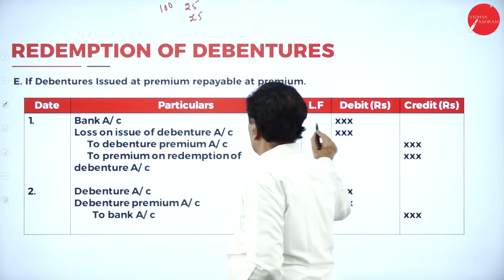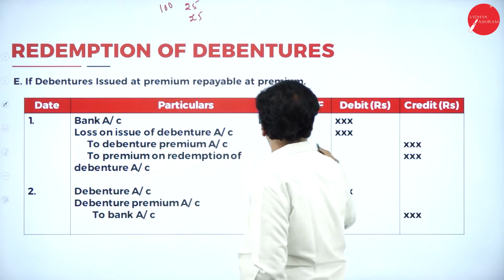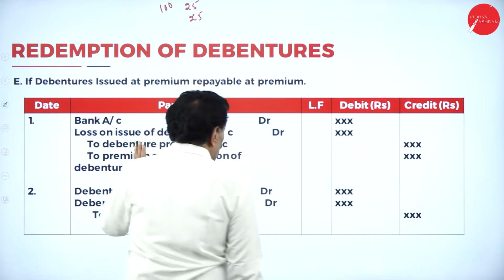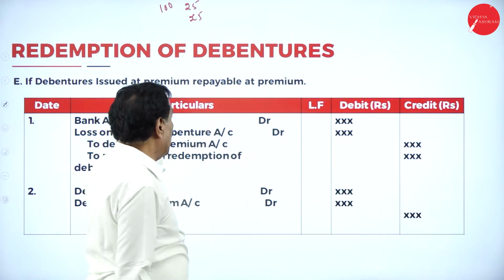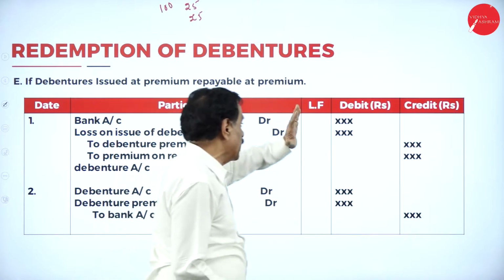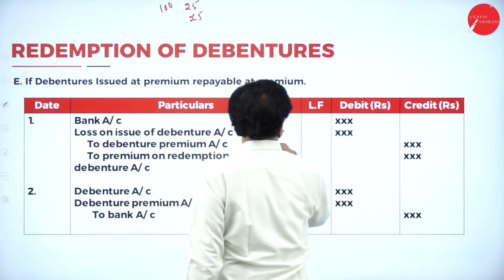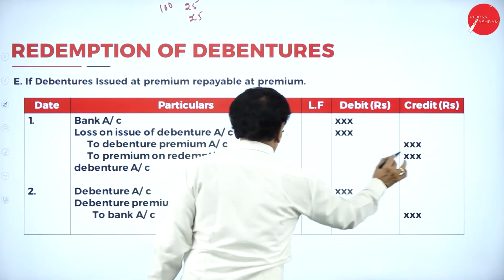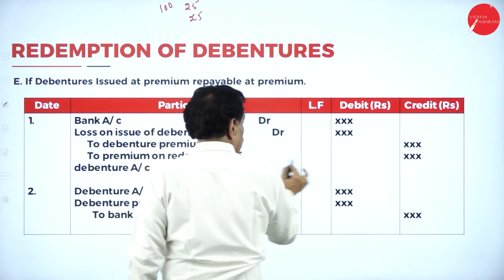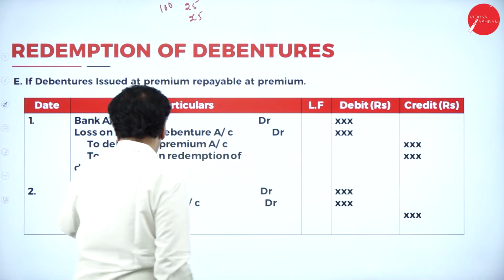Bank account debit 100, loss on issue of debenture account debit 50, to debenture account 100, to debenture premium account. Here now, bank account debit, you receive only 100. Loss on issue of debenture account debit 50. So this is 150, to debenture account, to debenture premium account. Here you must be very careful.